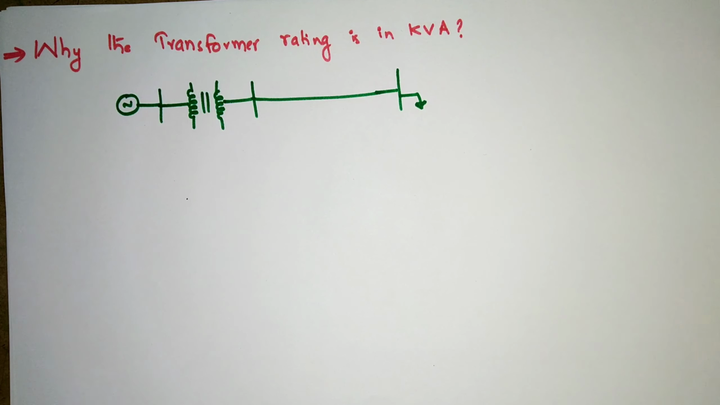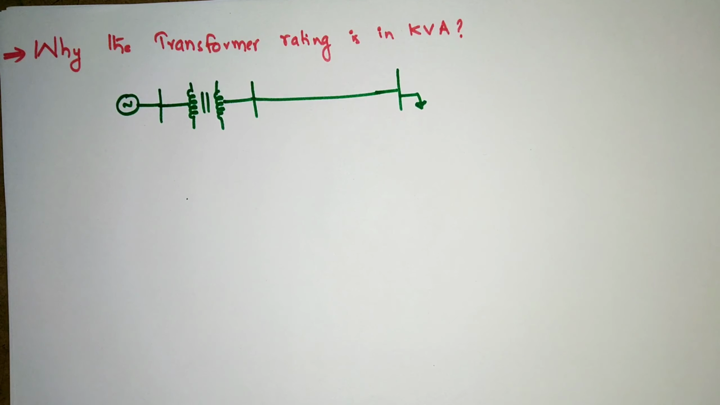So in this class, I am going to explain why the transformer rating is in kVA. This is also a very important viva question that we generally face in any interview or viva. Most people will say that because of the losses, the transformer rating is given in kVA. More specifically, they will say core losses, like iron losses, are associated with voltage, and copper losses are associated with the current. Because of that, the transformer rating is in kVA. That is also correct, but the exact answer is what we are going to learn in this class.